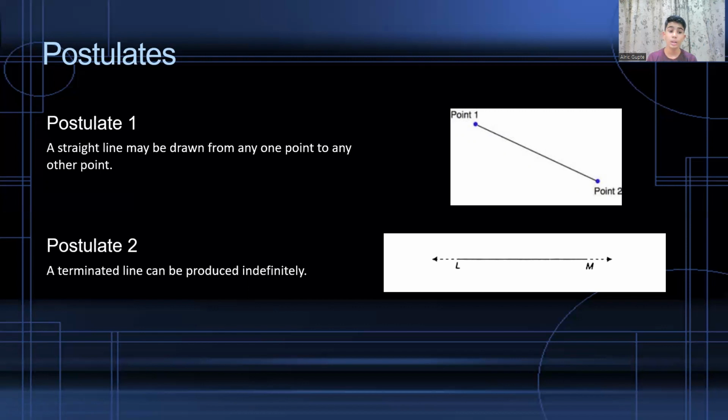Postulate 2 says a terminated line can be produced indefinitely. So as you can see, at the point L and the point M, there's a line going between them, L and M. You can increase or decrease the line by adjusting the two distinct points, which are L and M.